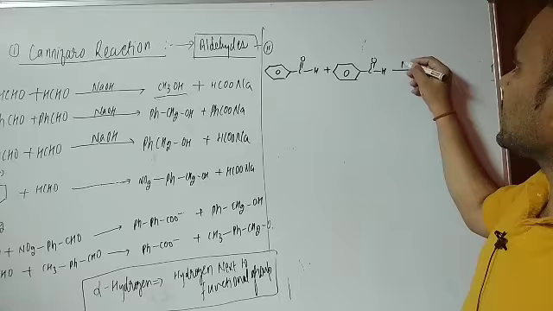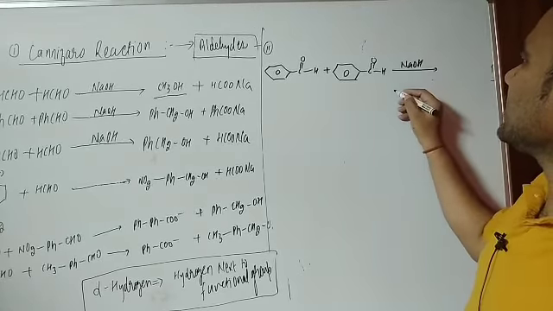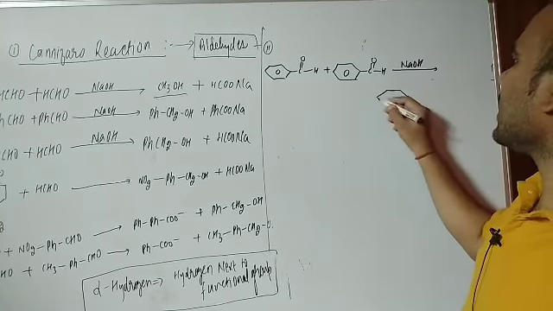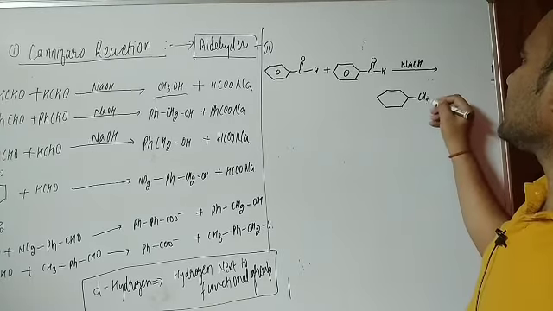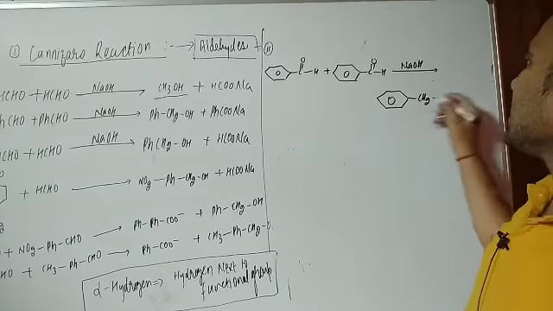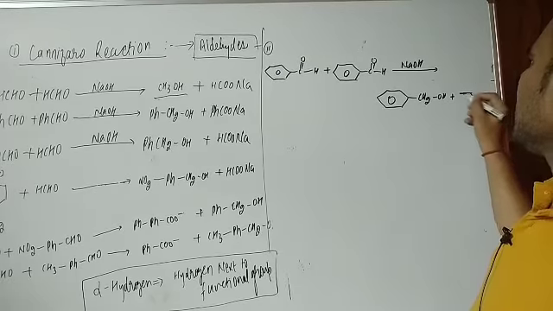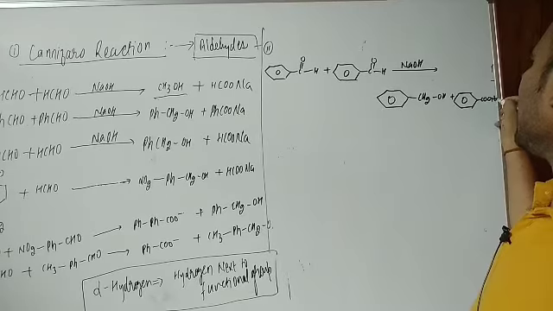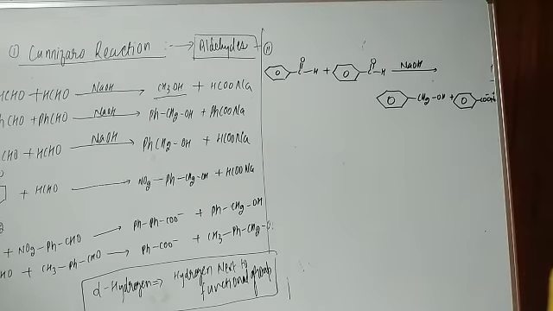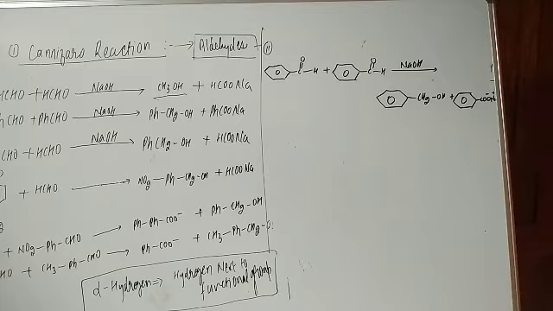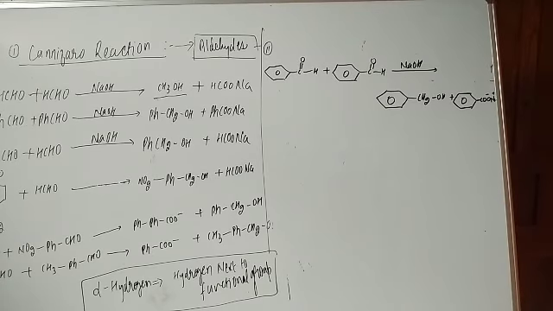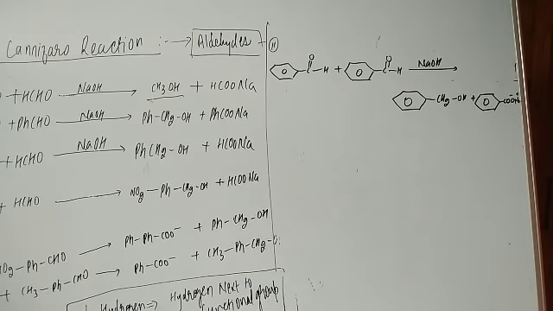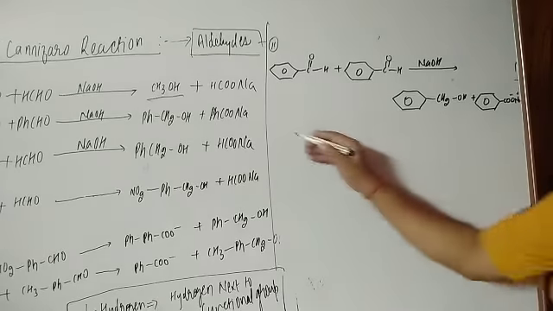Now student, you are treating with NaOH, so simply one product will be the reduced product, CH2OH, and another product will be the benzoate ion, C double bond ONa, sodium benzoate, this is plus and minus. So this is the second reaction, and how it can be proved. Now students, we have to try to understand the mechanism of the second reaction. So let us try to understand the mechanism of the second reaction.